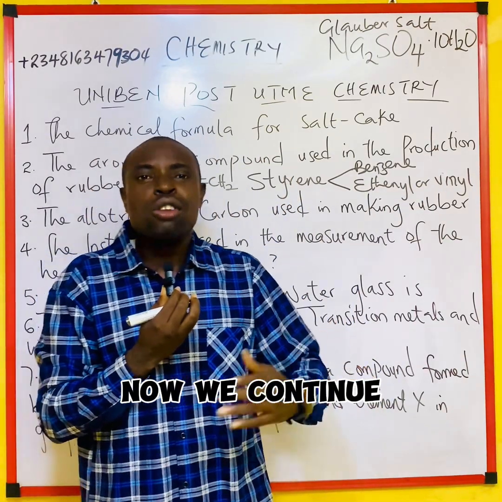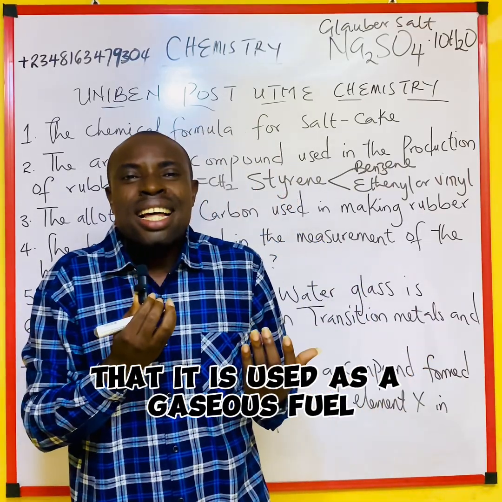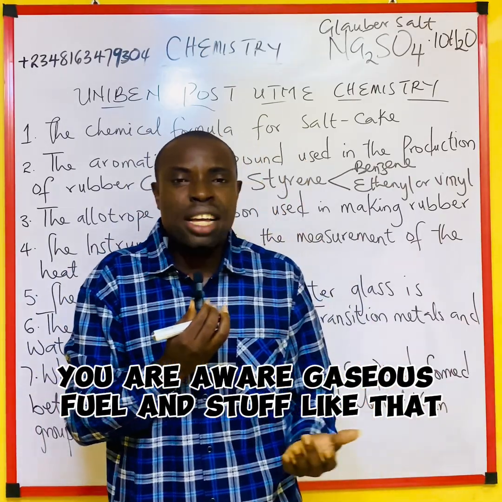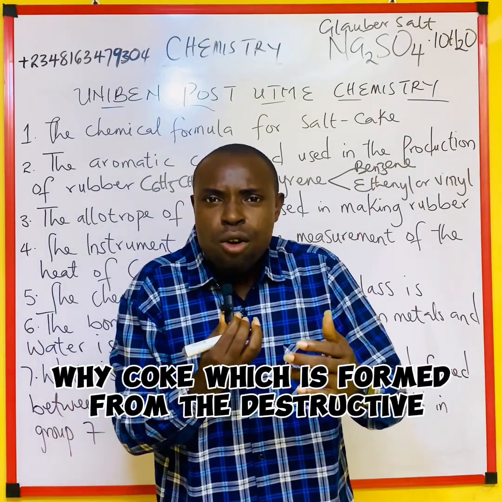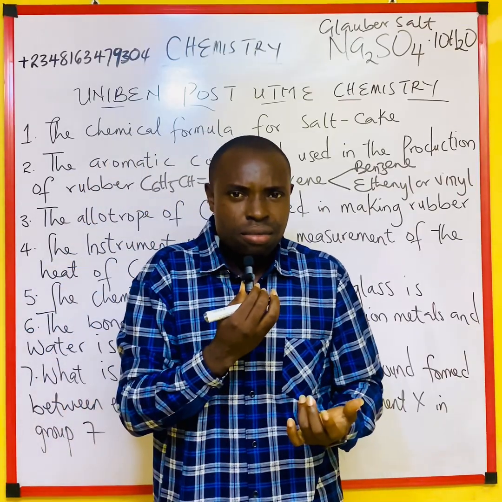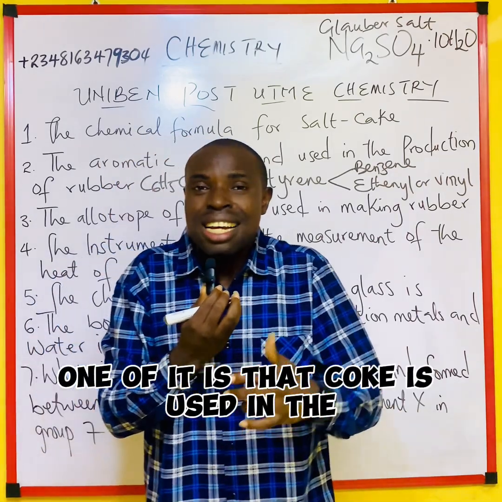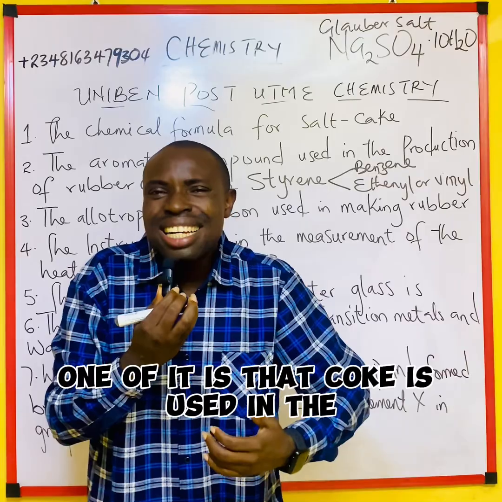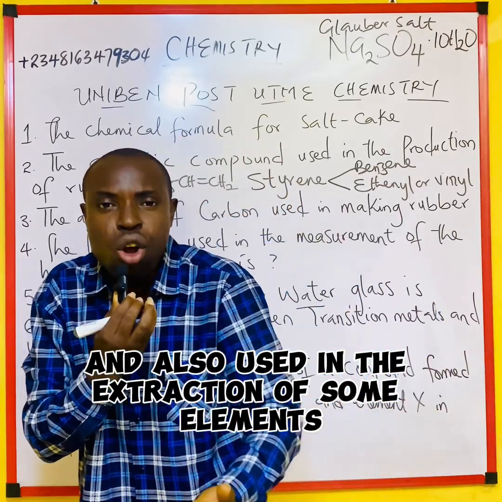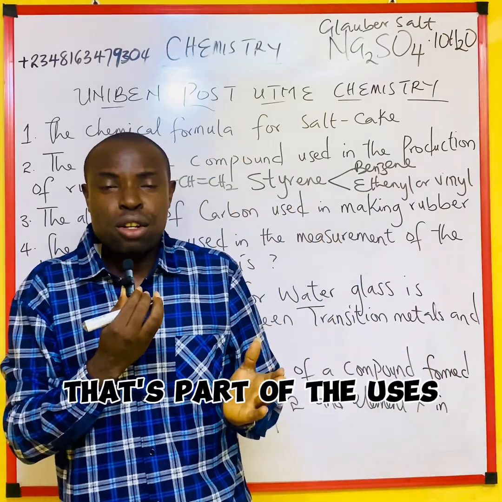Now we continue. We should understand that one of the uses of coal is as a gaseous fuel. While coke, which is formed from the destructive distillation of coal, has so many uses. One of it is that coke is used as a reducing agent and also used in the extraction of some elements. That's part of the uses.